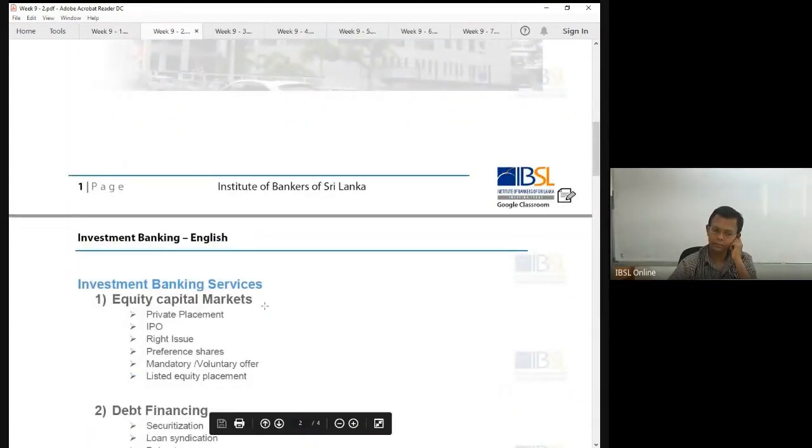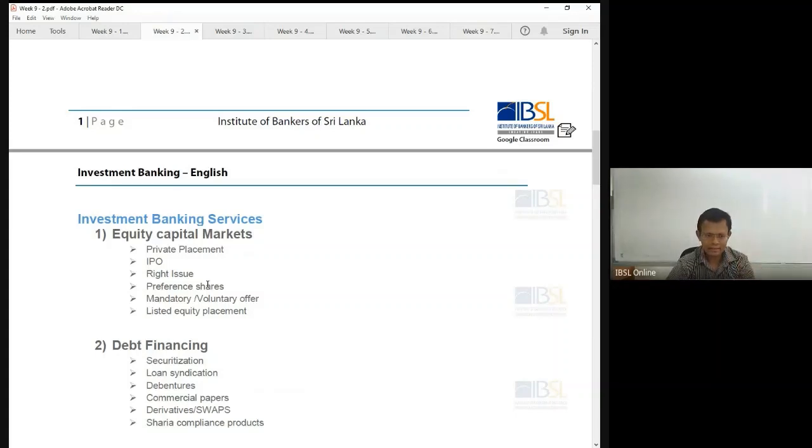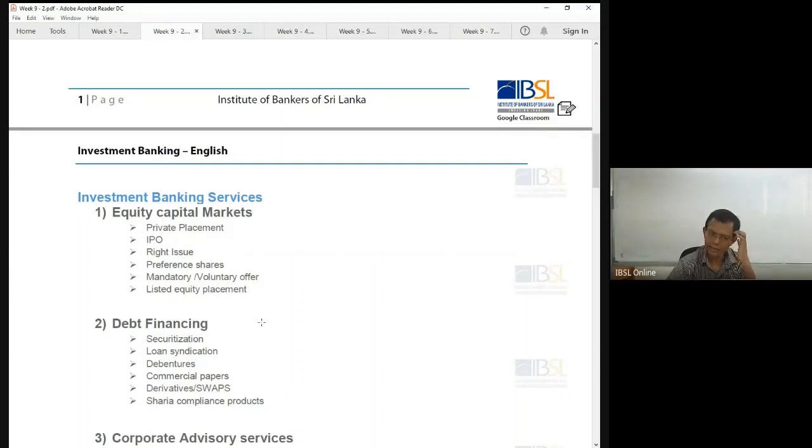Now this suit, this is a new one. Now this was tested, right? I have given this note to the previous classes as well. But there was one exam where the same thing was tested. These are the activities you undertake, meaning for investment banking. So investment banking divisions undertake these kinds of tasks. Now see equity capital markets mainly. Under equity capital markets, these are the things you can do.